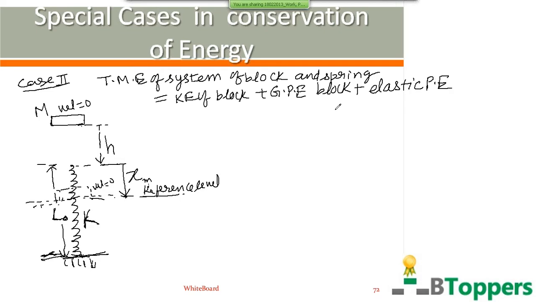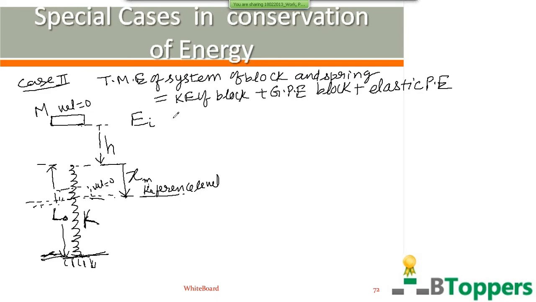So in the problems which we discuss from now onwards, when the problem involves a block and spring, the total mechanical energy of block and spring is the sum of three terms: kinetic energy of the block plus gravitational potential energy of the block plus elastic potential energy stored in the spring. Here the total initial mechanical energy at the starting position is denoted by E subscript i.